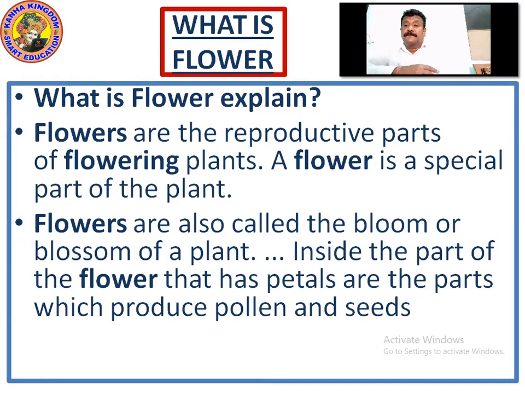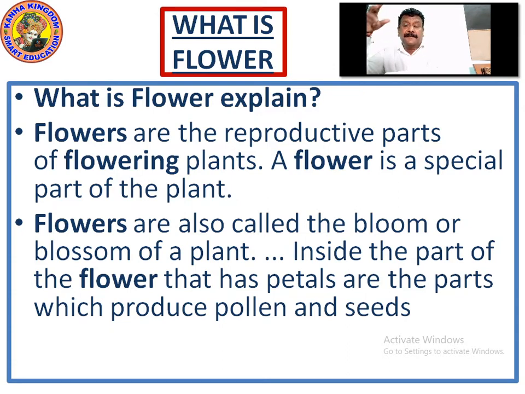Now let's look at what is a flower. You must be knowing what is a flower, what is a plant, what is a stem, what are leaves, right? So now let's know properly about what is a flower. Flowers are reproductive parts of flowering plants. Whenever there are flowering plants, flowers are the main reproductive parts of the flowering plant. What is reproduction?